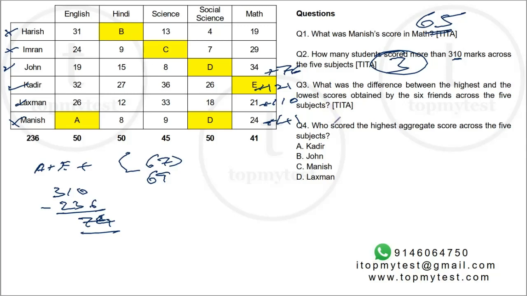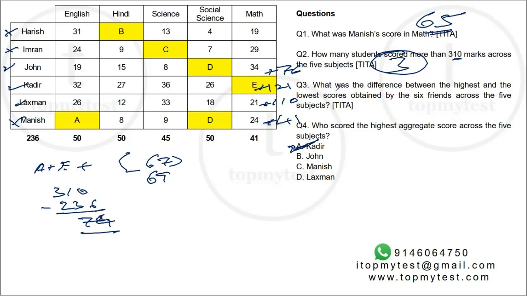Now we can also solve question number 4 straight away before we go to question number 3. Question number 4 says who scored the highest aggregate across the 5 subjects? Across the 5 subjects, it's Kadir. That's 236 plus 121. He has the highest, option A. So 2 in one shot.